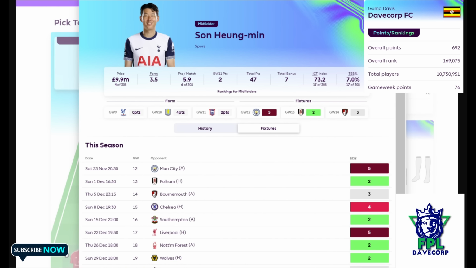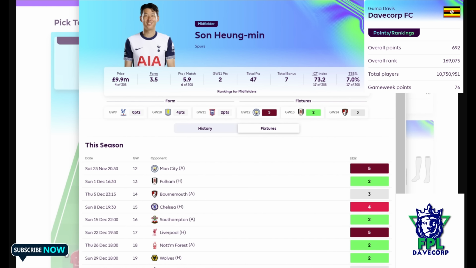So I personally have him actually in my team, and I think I'll be starting him against Man City just because of that. Fingers crossed. I know fitness has been an issue for him in the last couple of weeks, but hopefully he can get back. And after Man City, as we can see, they still also get to play the likes of Southampton. This is no longer a given because this is a team that played Ipswich the previous game, and we did think they were going to come and really blow them out. But Ipswich got its first win, I believe, against them.